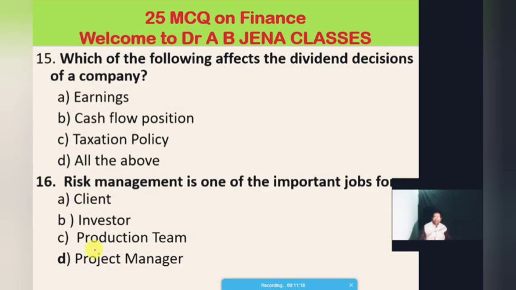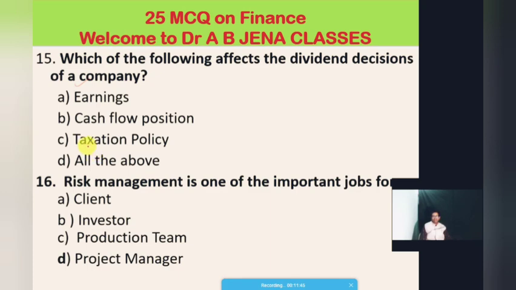Okay, dear friends, we will move to the 15th MCQ. Which of the following affects the dividend decisions of a company? Option A, earnings; B, cash flow position; C, taxation policy; D, all the above.